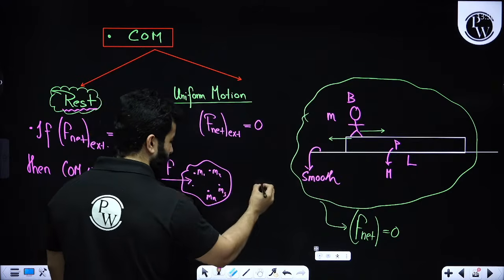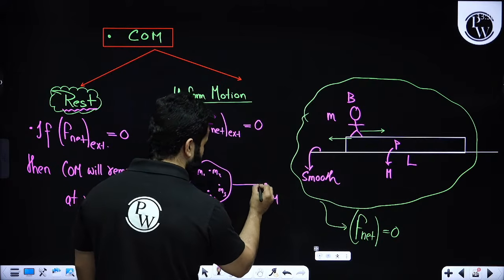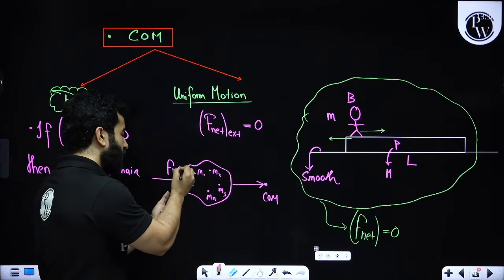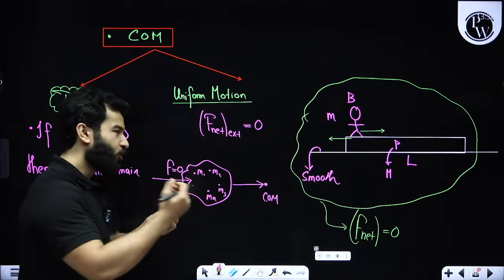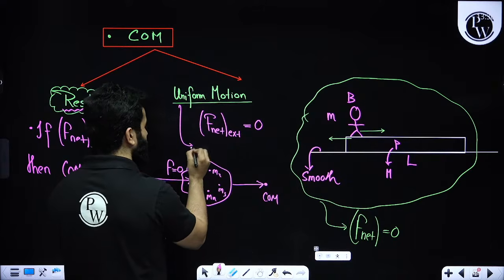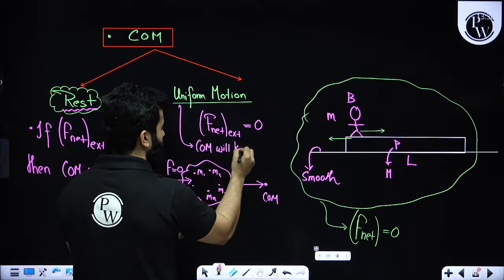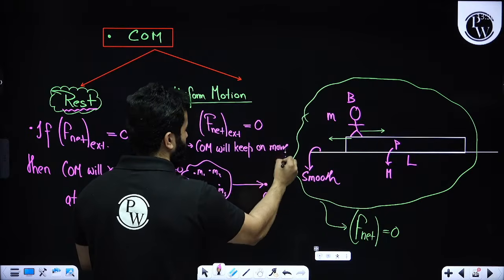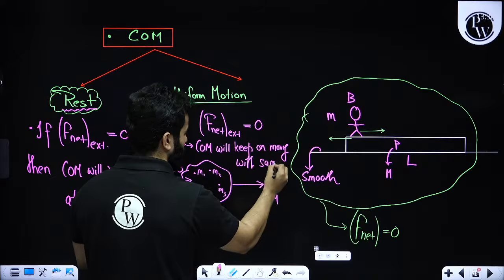So instead of all of these things, we simply say let's suppose we have got a center of mass and we are applying a force on it. If this net force is 0, and if initially the center of mass was moving with uniform motion, it will keep on moving. The center of mass will keep on moving with the same velocity.